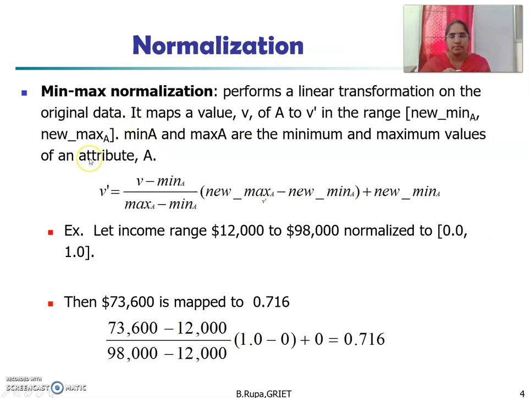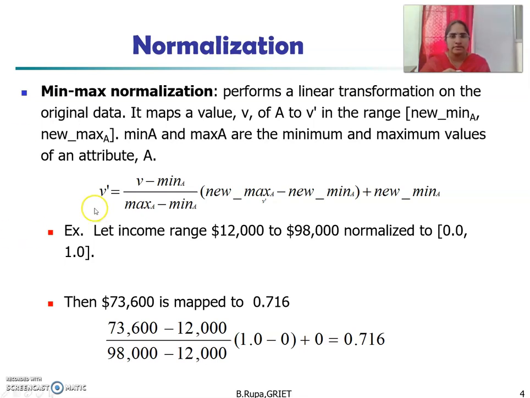First, we go for min-max normalization. Min-max normalization performs a linear transformation on the original data. It maps a value v of an attribute A to v' in the range of new min and new max, where min A and max A are the minimum and maximum values of attribute A. We consider an attribute A with value v, and we convert that v value into the v' value. We have a range, and the minimum and maximum values are also available. Based on these values, we convert v into v'.